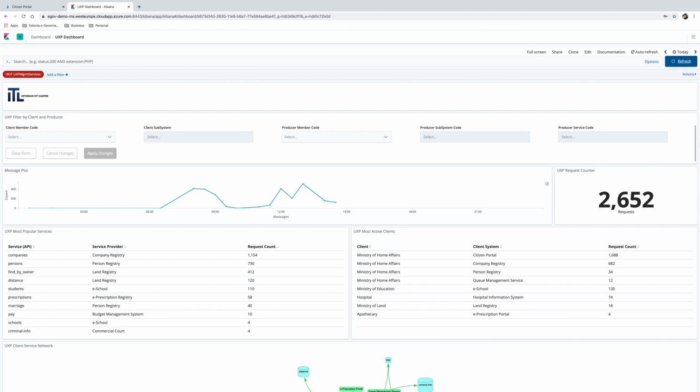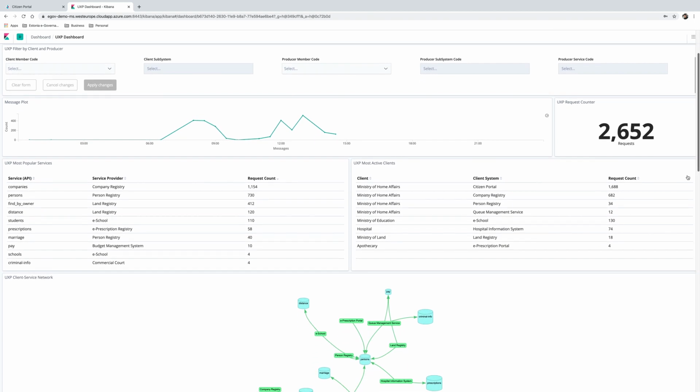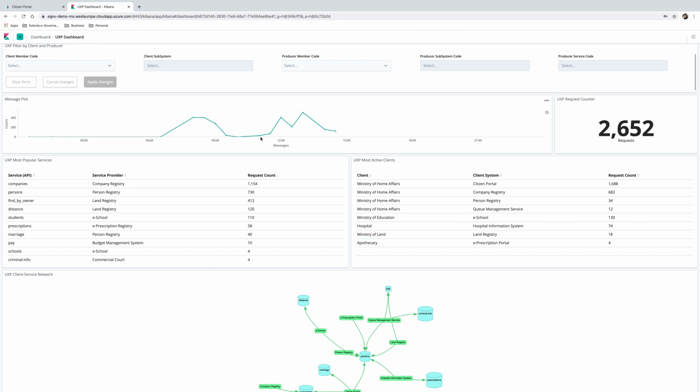Let us look at the Unified Exchange Platform, a solution keeping the information flowing efficiently and securely between the different systems. On the right, we see the count of all transactions that have moved data between different systems today. After a refresh, we see the count increase, showcasing the new transactions. Below the count and the visual timeline of transactions, we see information about different services involved. For example, the company registry, person registry, land registry, e-school, budget management system, and others.